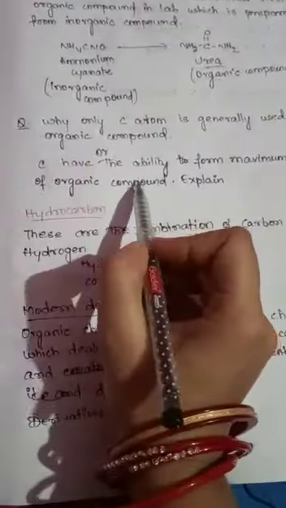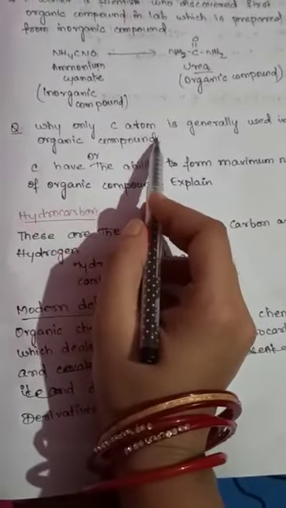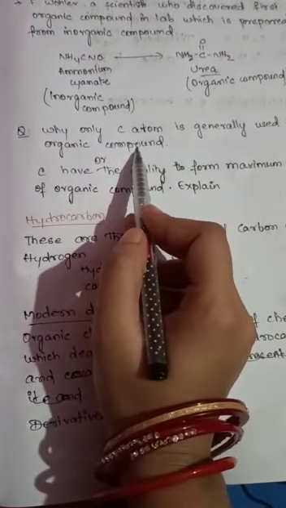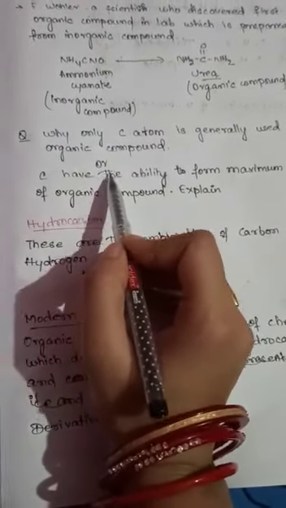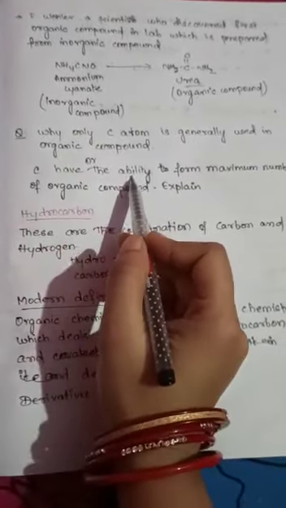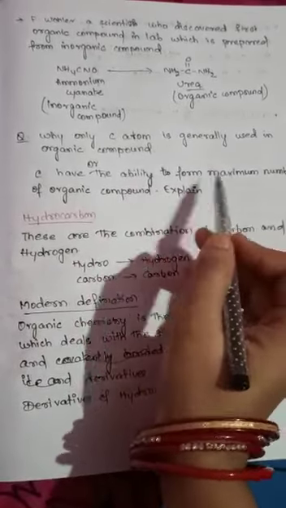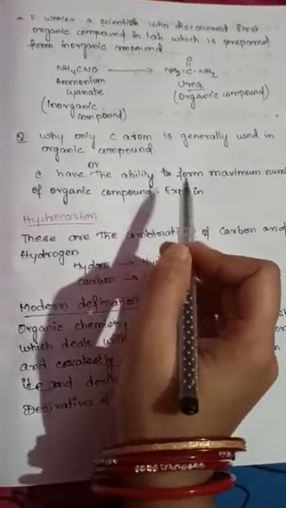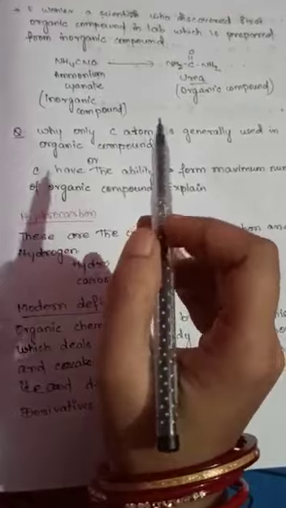Now from this part I will ask you a question, that is, why is only the carbon atom generally used in organic compounds, or why does carbon have the ability to form the maximum number of organic compounds? Explain. This question is asked for you only.